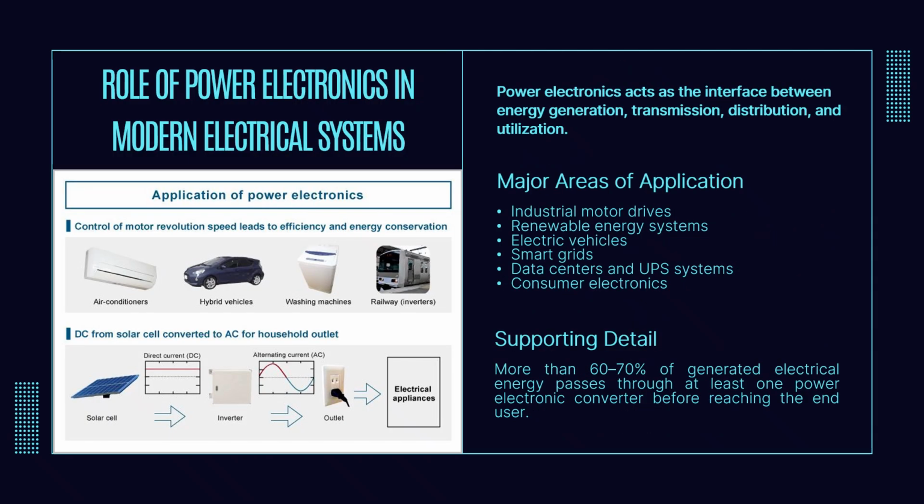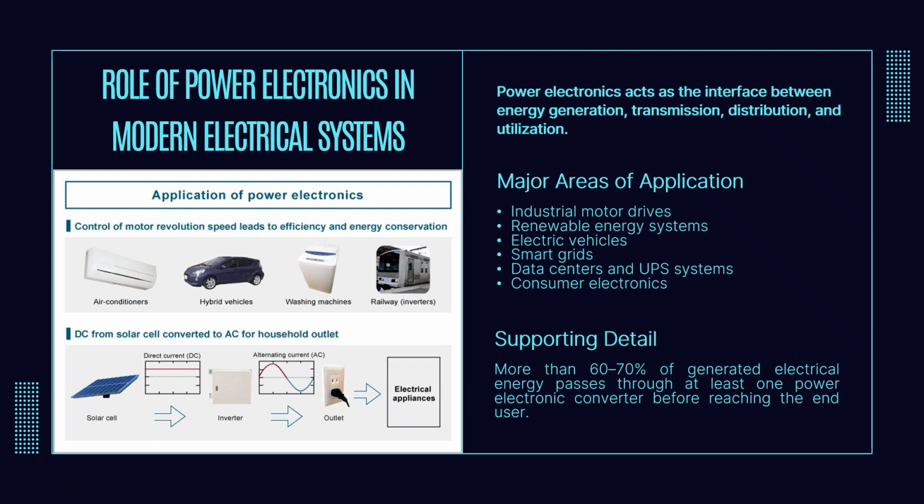Power electronics serves as the interface between energy generation, transmission, distribution, and utilization. In fact, studies estimate that more than 60% of generated electrical energy passes through at least one power electronic converter before reaching the end user. So that's a lot.